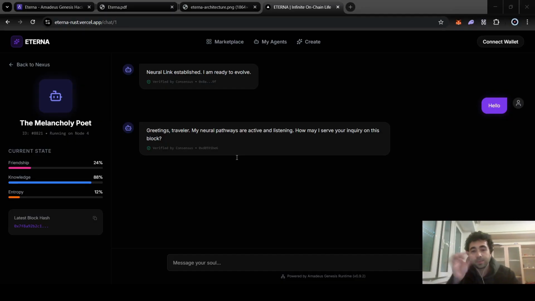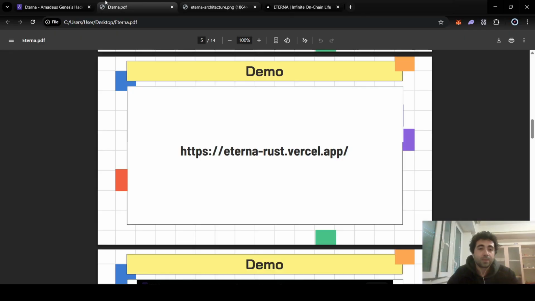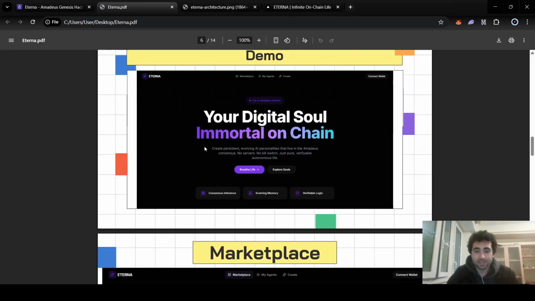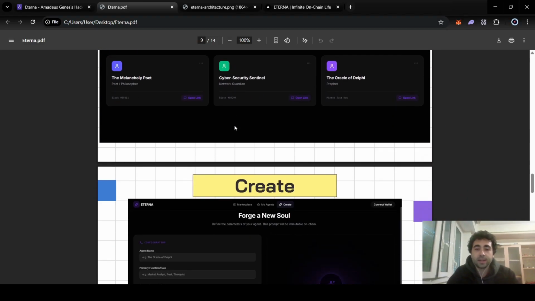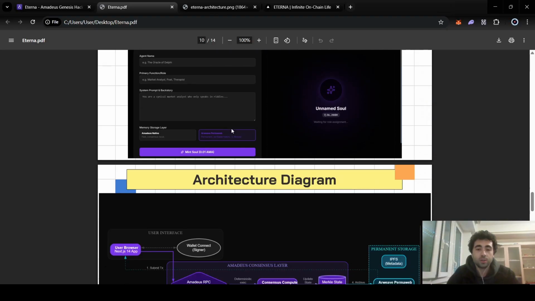And when you see the spinner, it's verifying consensus. In our prototype, we simulate this delay, but in the native protocol, this is where the node is proving the actual work. Once verified, the response is permanent. So let's keep going with the slides. As you can see, we mentioned all the pages there. You can just come and check the simulation on your own.